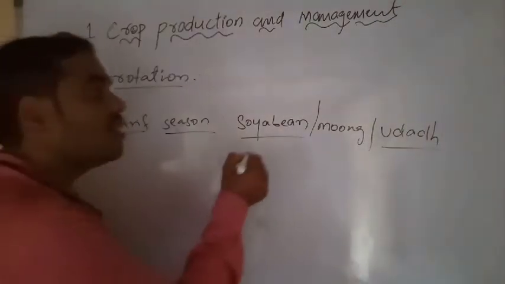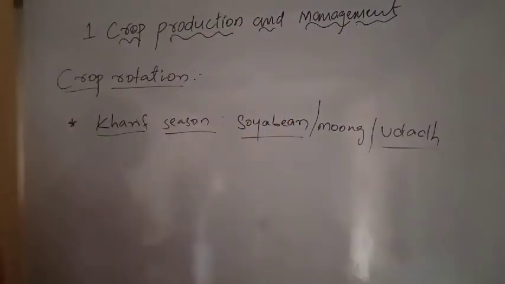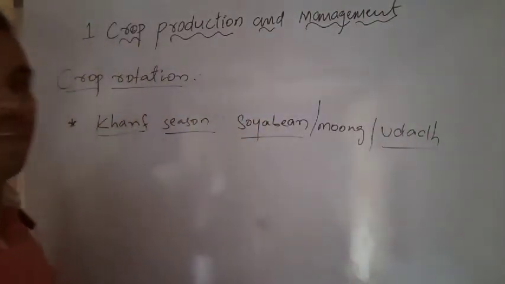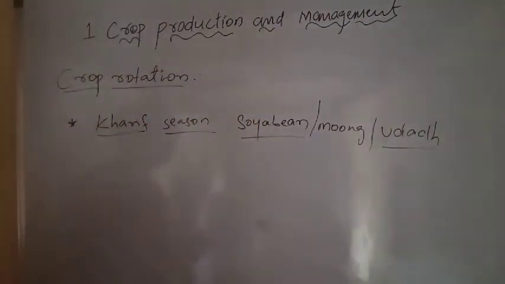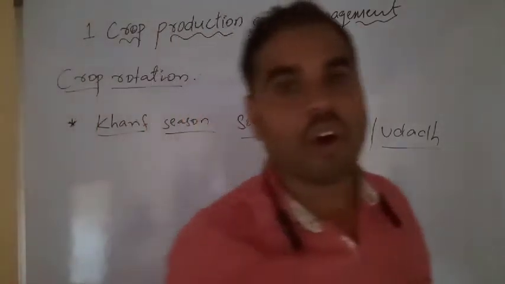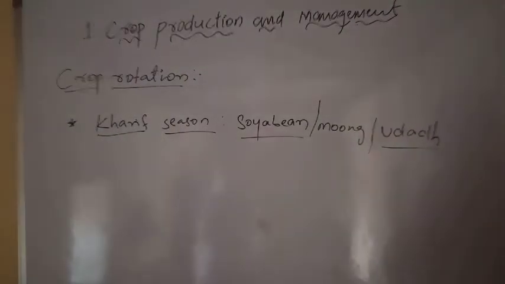What will happen? All these plants belong to the legume plants. These leguminous plants have root nodules, and they do fixation of ammonia.